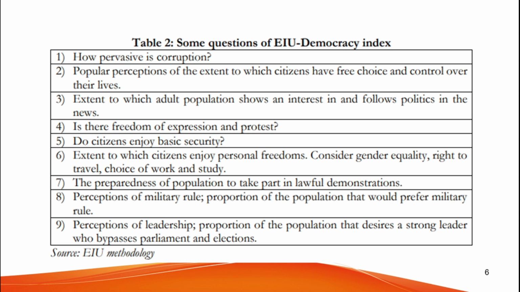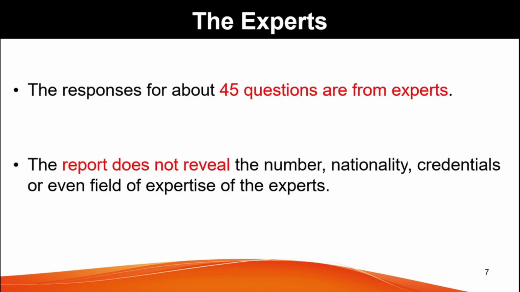And another question being, popular perceptions of the extent to which citizens have free choice and control over their lives. This question is also highly subjective. You can see the rest of the questions in this table. The table has been directly taken from the paper. Now, the answers to these questions are taken from 2 sources. The first one being expert opinions. Second one being public opinion polls for about 15 questions, only if they are available.